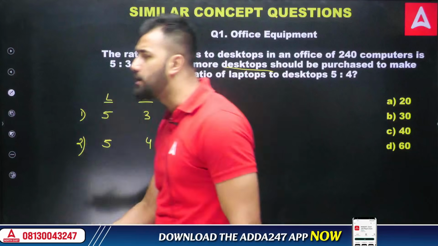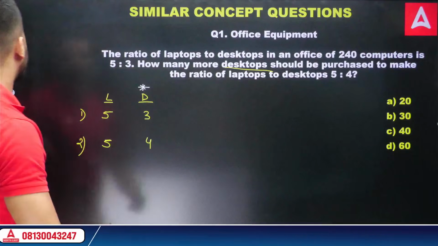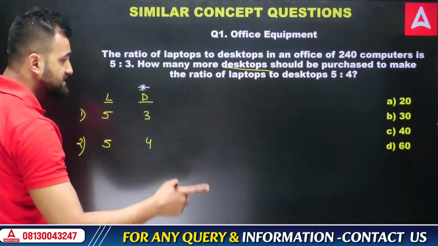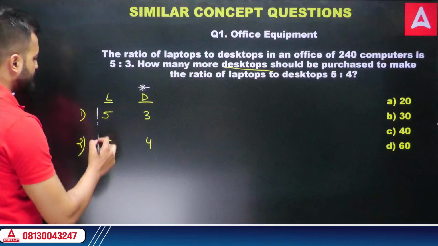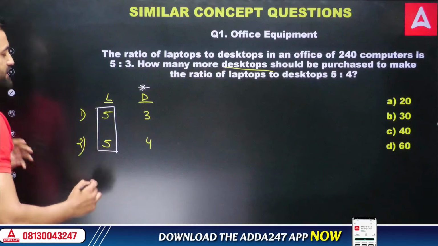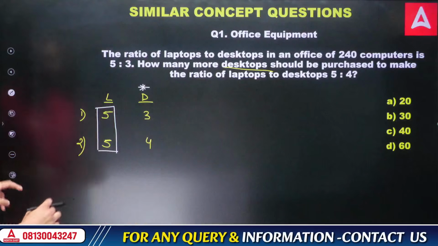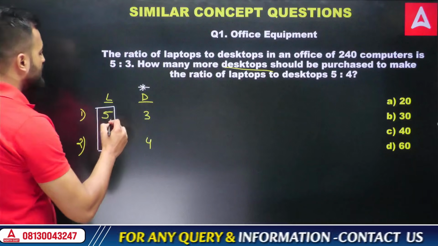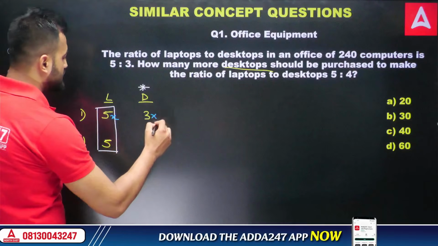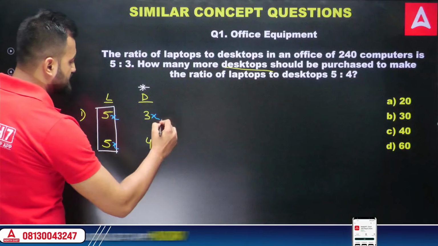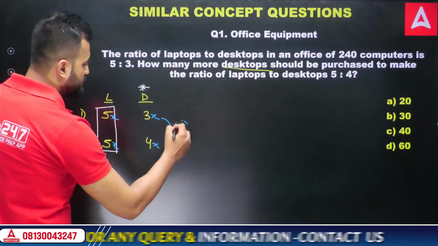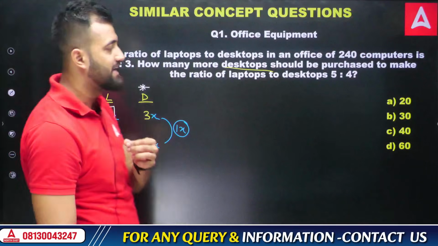Did we add any laptops? No, we did not add any laptops. So always check if both of them are the same. I can see this is already the same, so I don't have to do anything. I just need to check this particular gap. As they are the same, we just put X on all the numbers, and in that way you can see that there is a gap of 1x. We just need to get this 1x value, and that way I can get the answer.